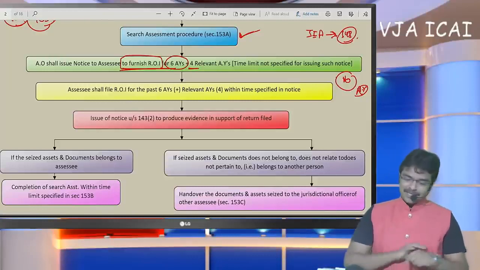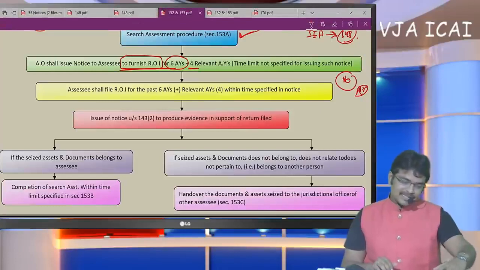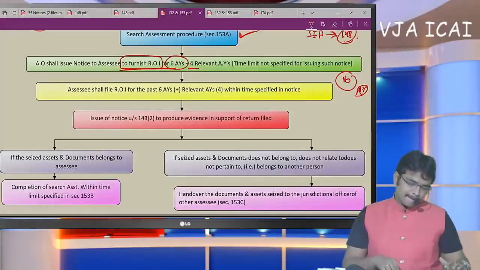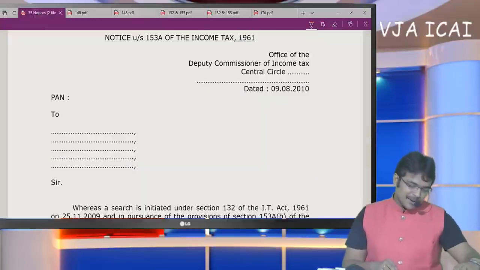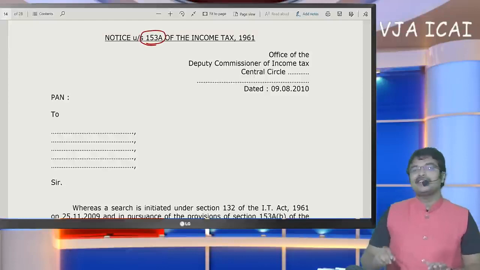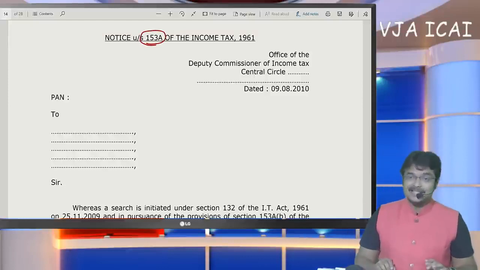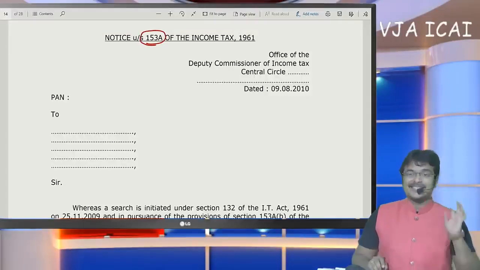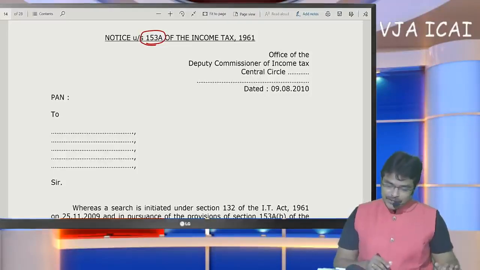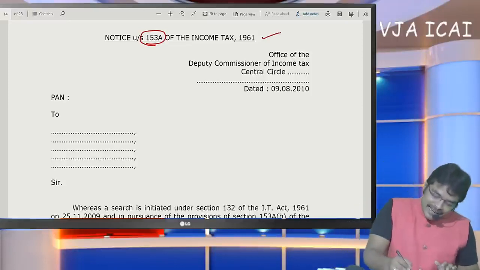So what is the procedure? Let me discuss. Before discussing the procedure, first let me present you a notice. If you refer here, this is a notice under section 153A regarding search. After completion of the search in the premises of the SSE, what the assessing officer is going to do here is issue notice under section 153A.